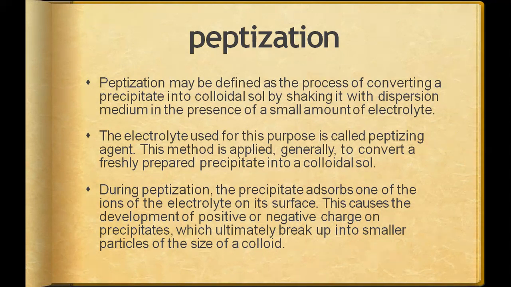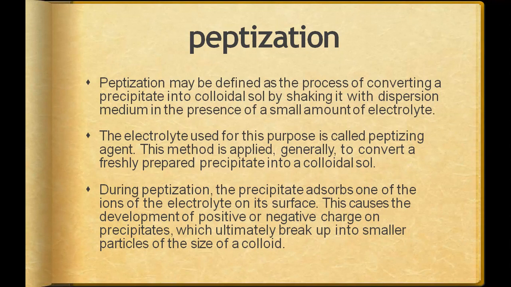But when you add electrolyte, what happens? The electrolyte promotes the reaction, and your precipitate comes into the colloidal solution state. It will mix with the dispersion medium and form a colloid, right? The electrolyte used for this purpose is called the peptizing agent. The electrolyte which we add to make the colloidal solution is known as the peptizing agent.